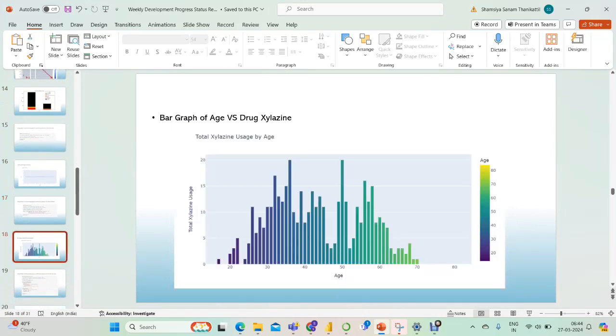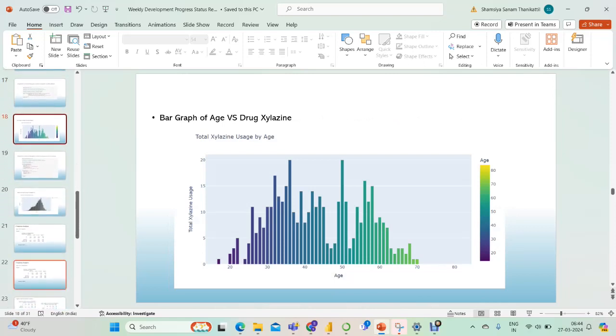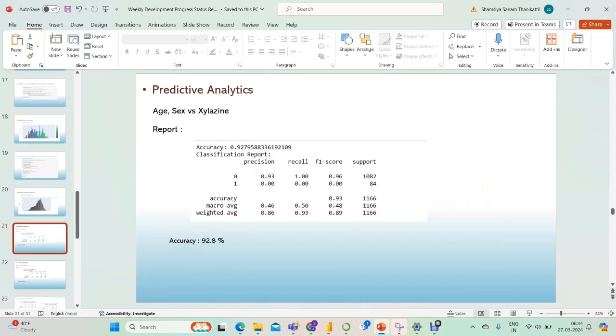This is our bar graph of psilocin, as I said. And this is our predictive analytics also. This is about age, sex, versus psilocin. We used code in the Jupyter notebook for creating this also. And my section is over. I am handing over from the predictive analytics to Shamsia Sanam for further information about our project.